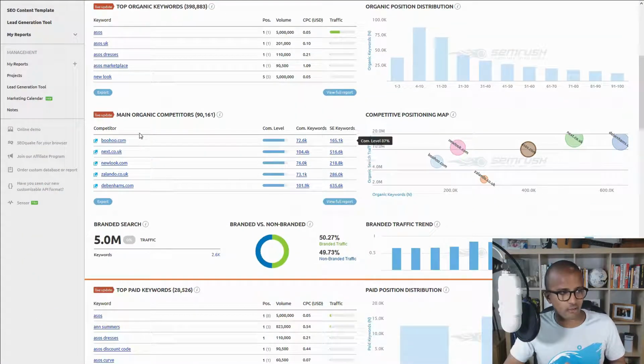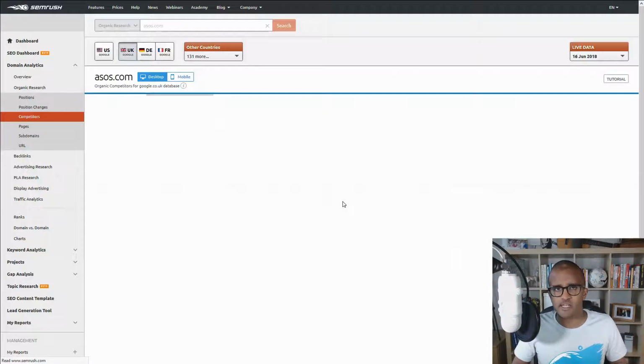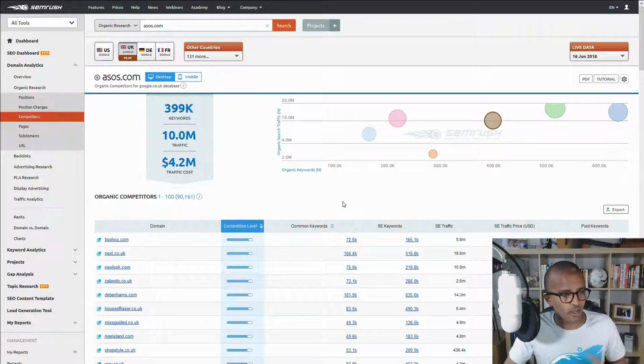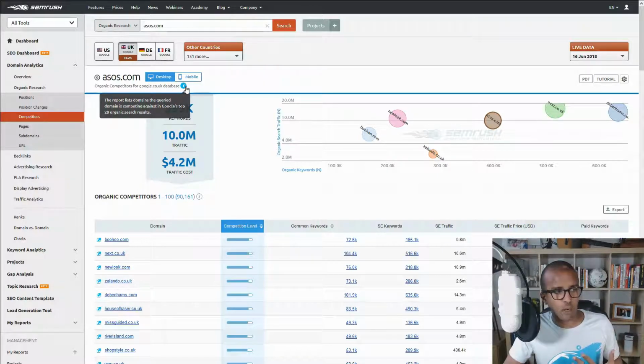You scroll down and you can see here main organic competitors, and it seems like for ASOS there are over 90,000 of them. You're not going to go through all of them, but let's look at the top ones and see what you can do better than them. Maybe there are certain things they're doing better than you. You get an overview with a bubble graph, which looks at the top 20 organic search results, anybody who's competing with you for the same keywords.